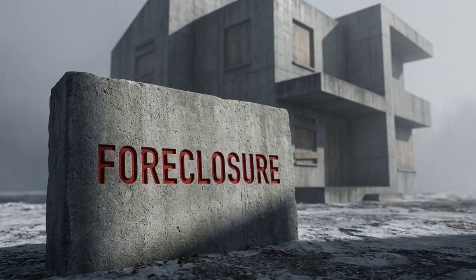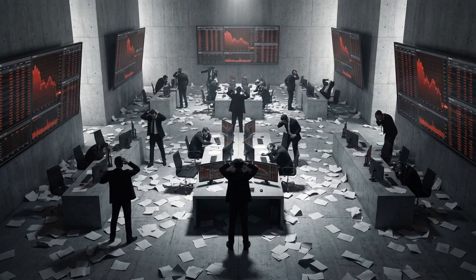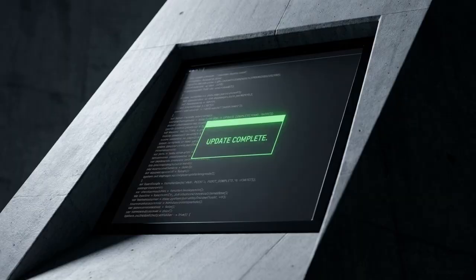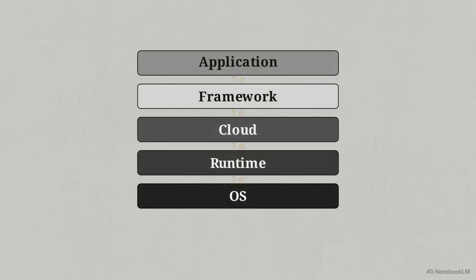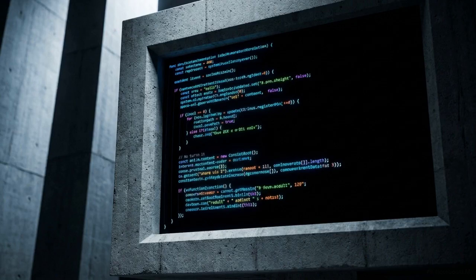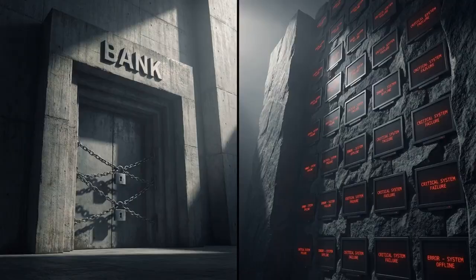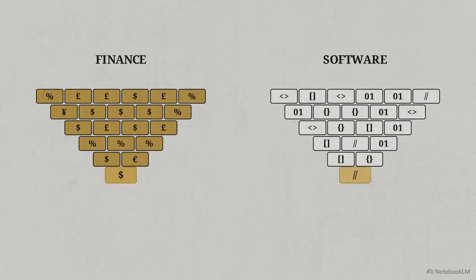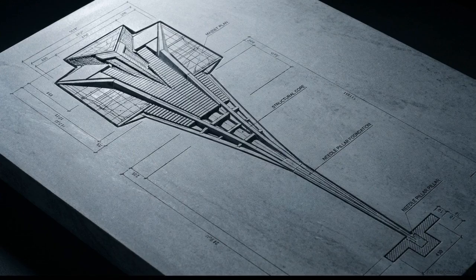In 2008, a minor default rate in the subprime mortgage sector leveled the multi-layered architecture of global finance in a matter of days. Today, a quiet update in a single runtime environment can force a 5-layer global software stack to crash overnight. Though one deals with debt and the other with code, both systems fail under the exact same geometric conditions. They share a specific, hidden structural defect.